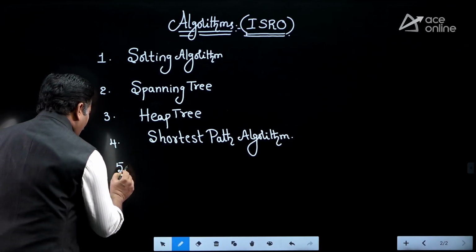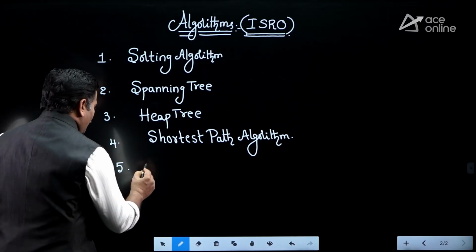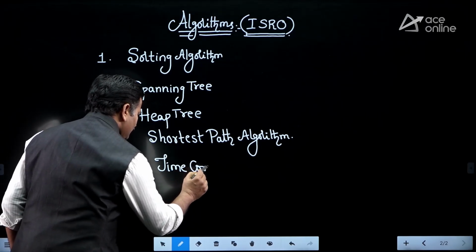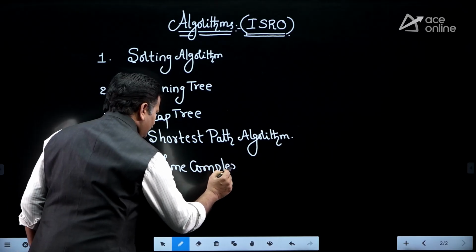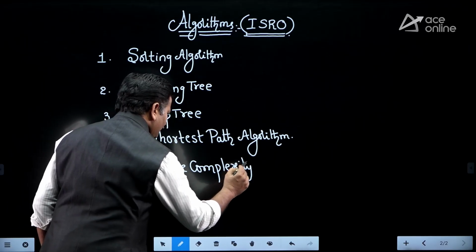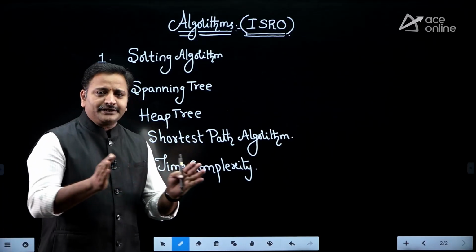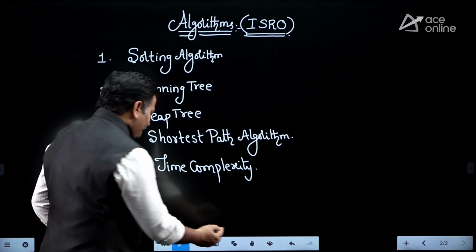After completion of the fourth topic, you can come to the topic of time complexity. Generally, these time complexity based questions have been classified into three categories, friends.